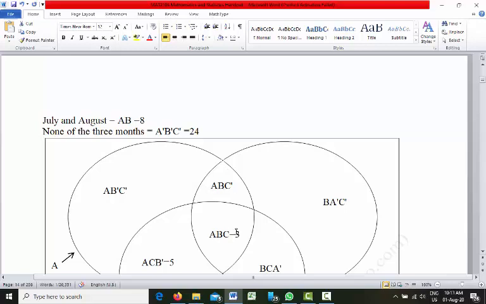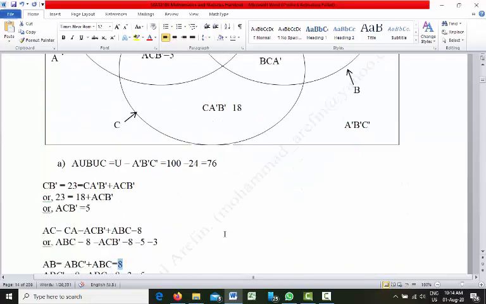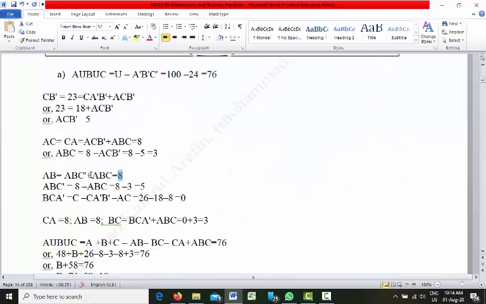In this portion we have circles A and B. So AB is equal to ABC prime plus ABC, which from the question is 8. So ABC prime is equal to 8 minus ABC.